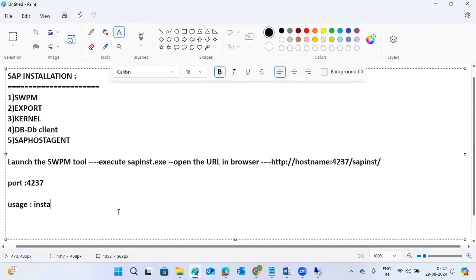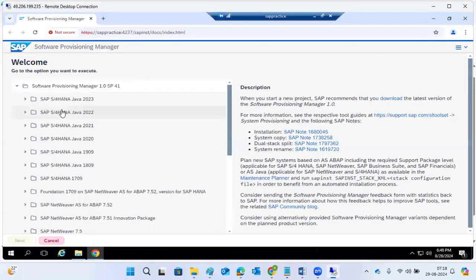We can do installation, uninstallation, system rename, exports, imports, system copy. There are a lot of things we can do. For now, you can just remember that we can do the installation using the SWPM tool. That is what we can do here. The port number is 4237. So this is the home page, opened here.